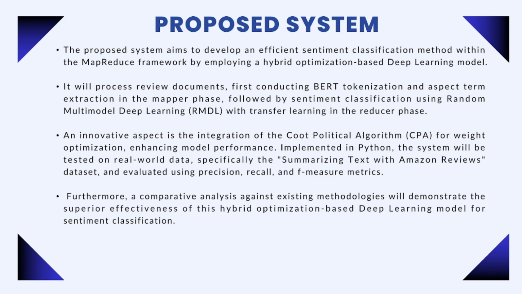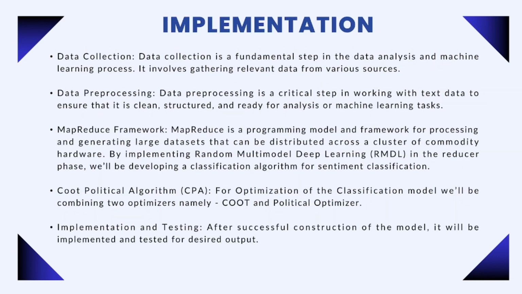Here, the RMDL takes over, analyzing sentiment using pre-trained models and a unique optimization method called CPA or Coot political algorithm for better performance. There are three key advantages. First, it leverages the power of MapReduce for large datasets. Second, RMDL and transfer learning improve sentiment classification. Third, Coot political algorithm optimizes the model for better results.